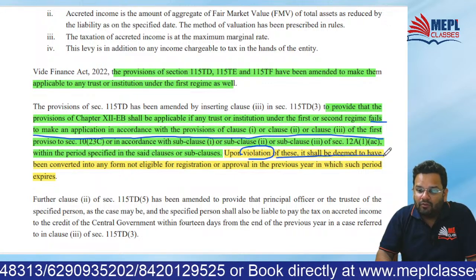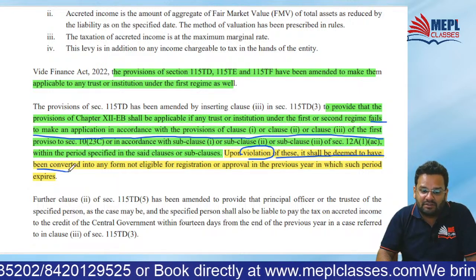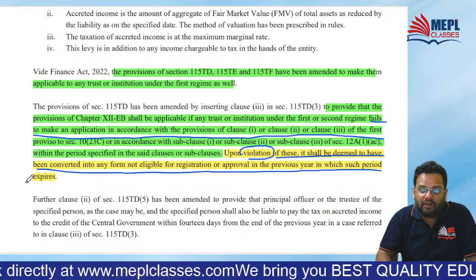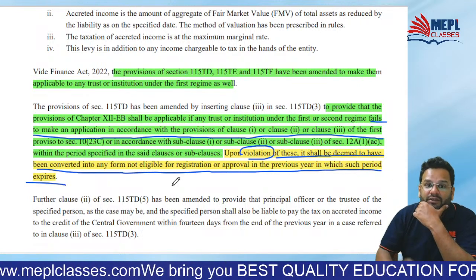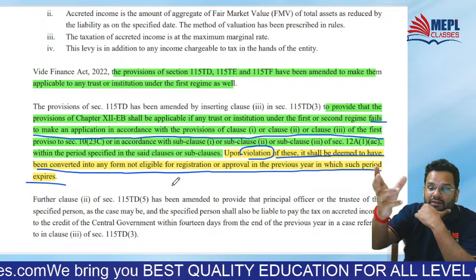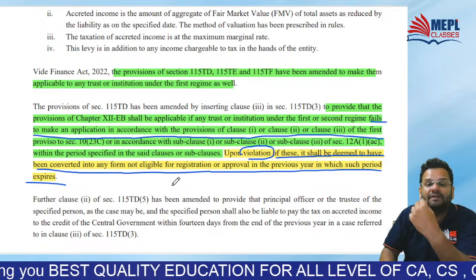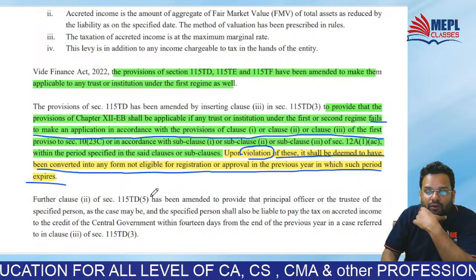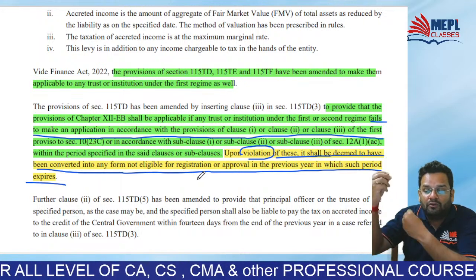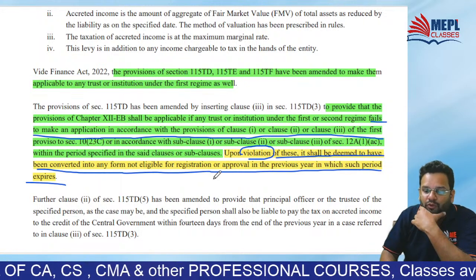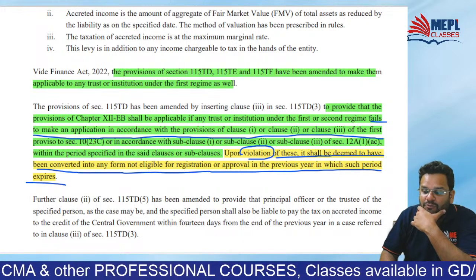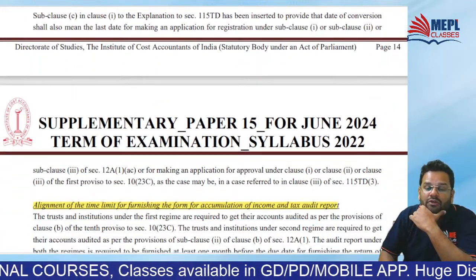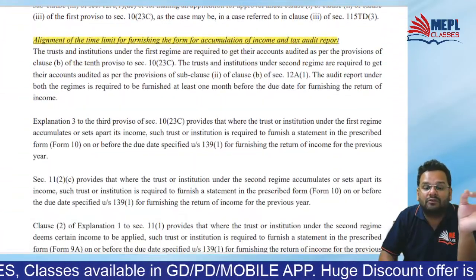What happens when they fail to register? Again, re-registration has to be taken. When this trust of first and second regime fails to take re-registration, what happens? They are deemed to be converted into a form not eligible for registration or approval in the PY in which such period expires. So guys, because of this, they lose their status as a trust.